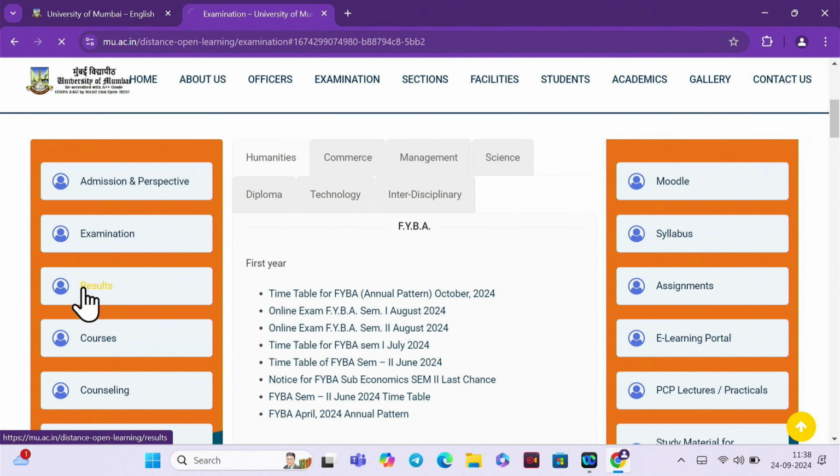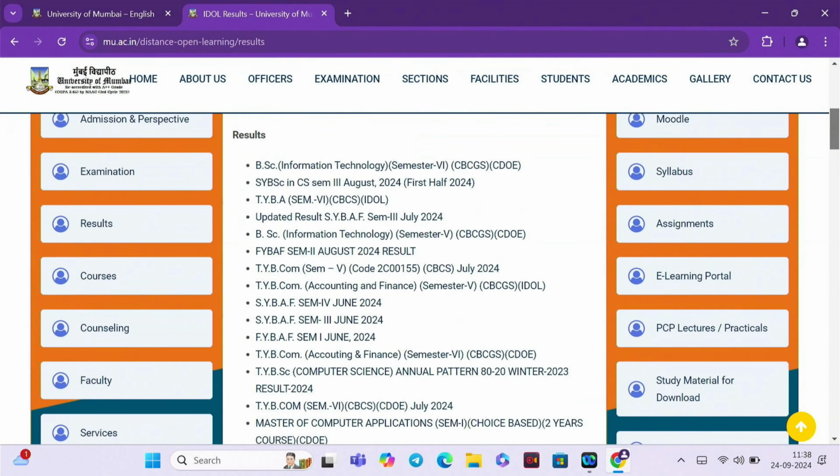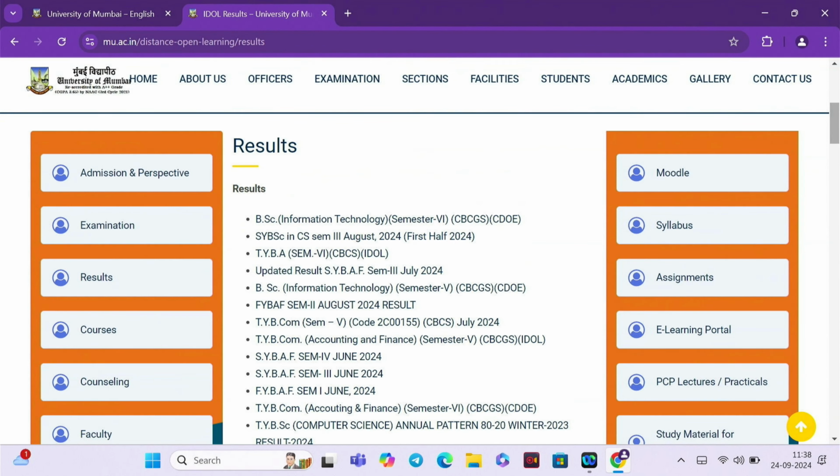Your results are uploaded on the Results tab. So whenever you find a notification saying results for so and so semester has been announced, simply click on Results and your results will be uploaded over here.